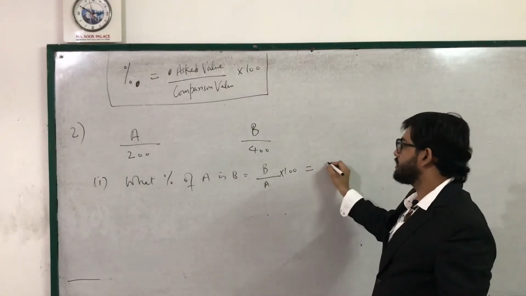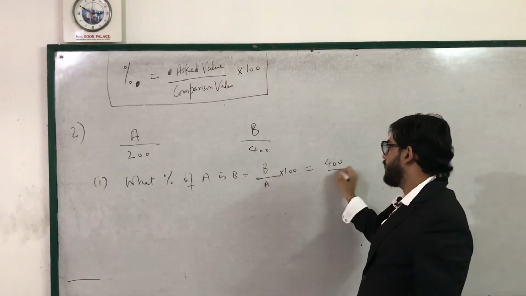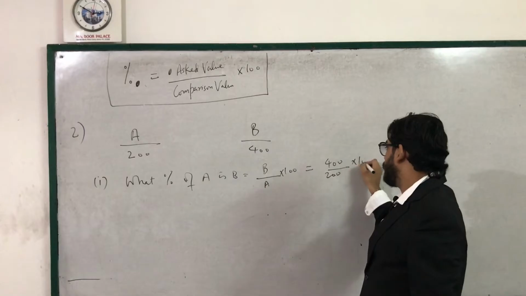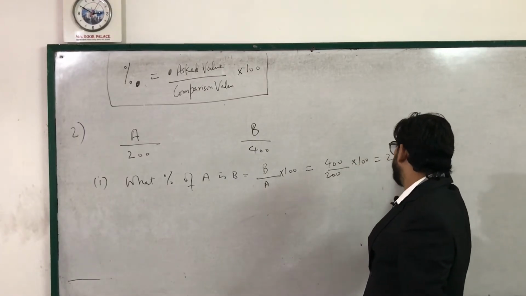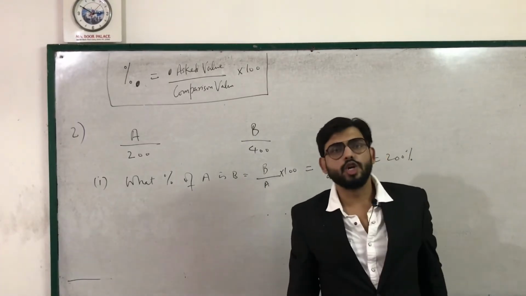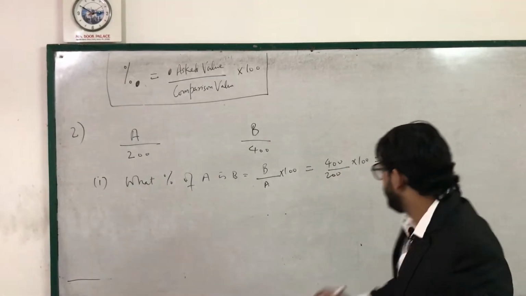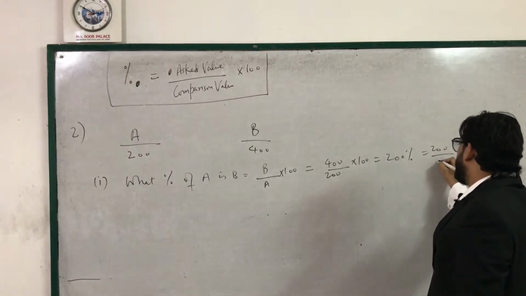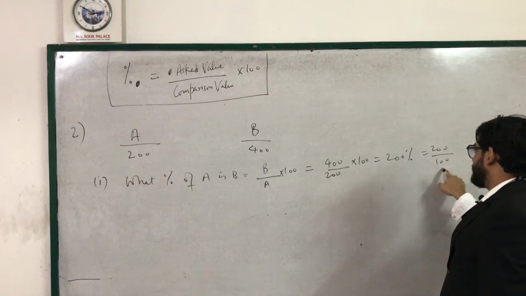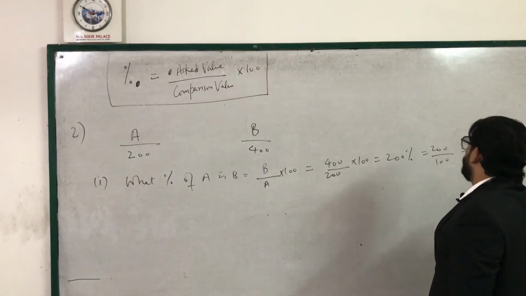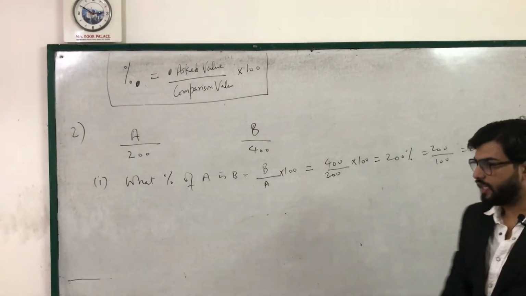B upon A into 100 is, B is 400, A is 200 into 100, which is 200%. Also it is very clear, 200% means 200 divided by 100, which is 2 times. So we know B is 2 times of A, right?